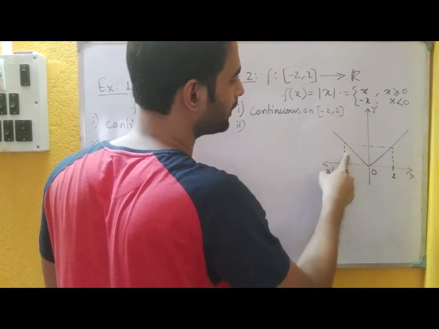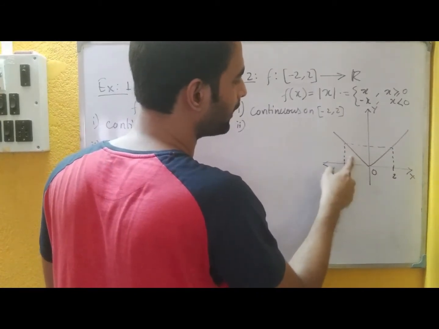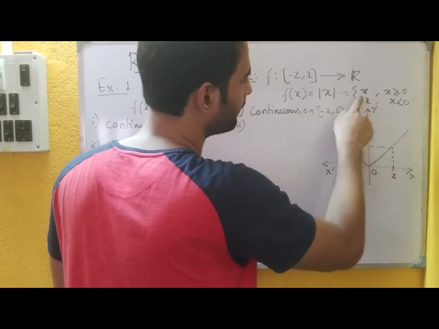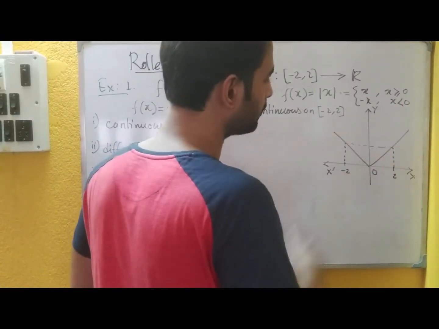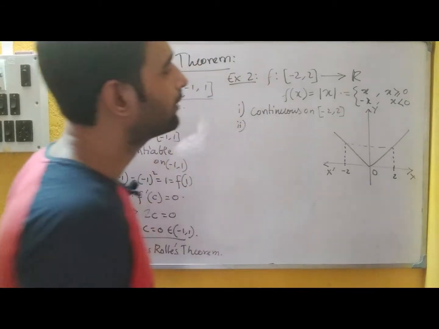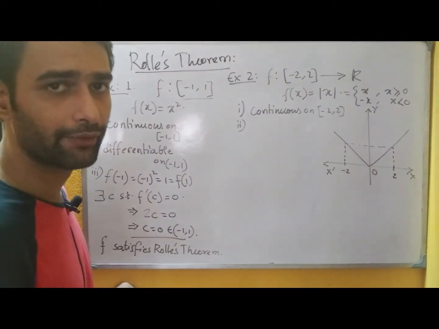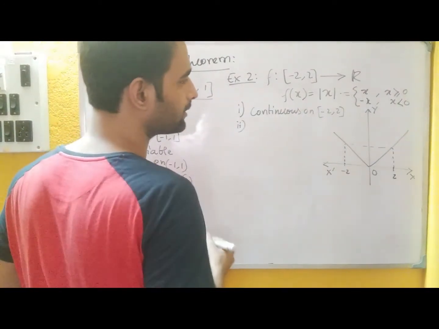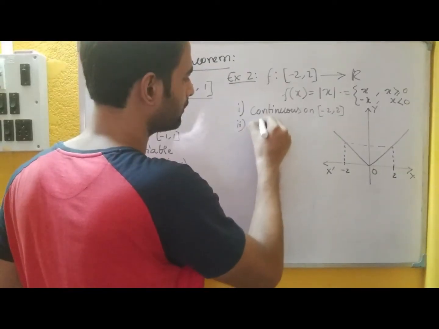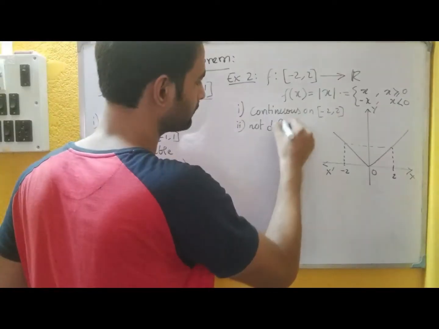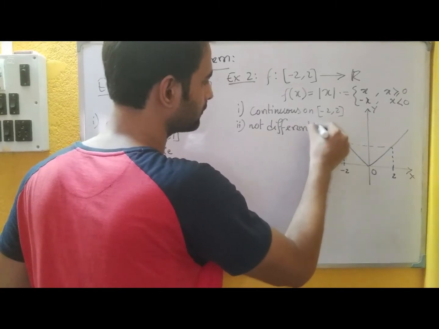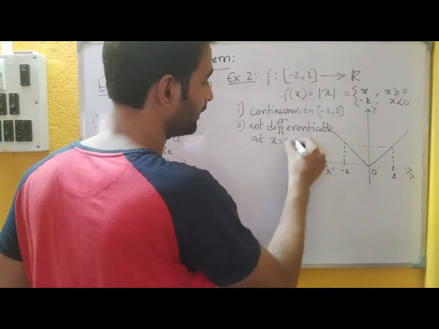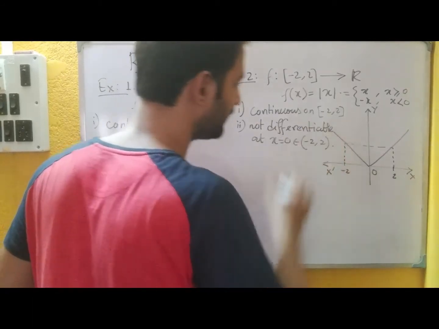That means the slope of the tangent in this part is -1, and for the positive part the derivative is 1. So here you cannot say that the function has equal right hand derivative and left hand derivative at the point 0. So we cannot say that the function is differentiable at the point 0. So not differentiable at x equals 0, which belongs to the required open interval.